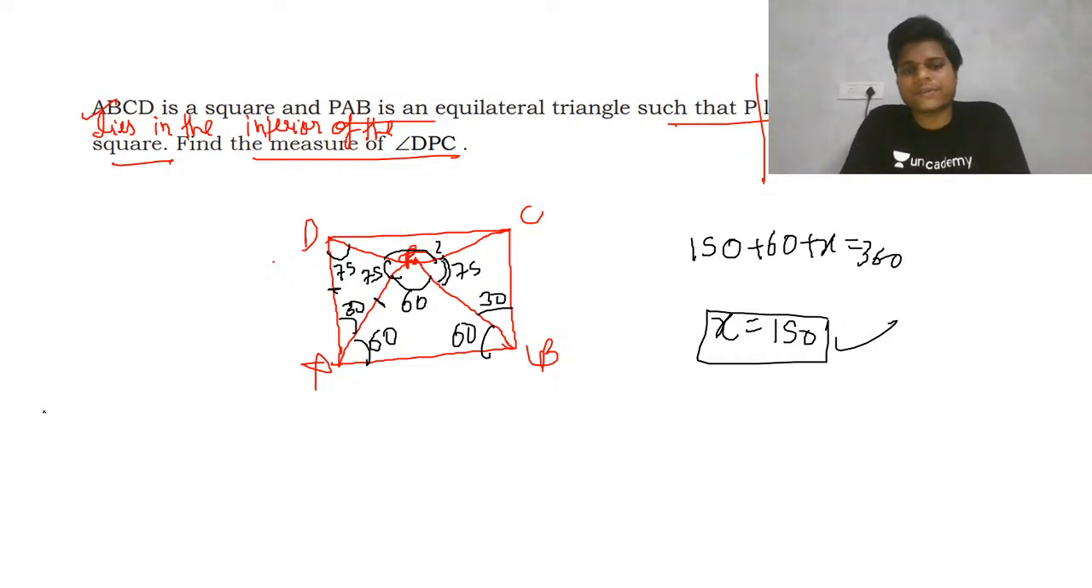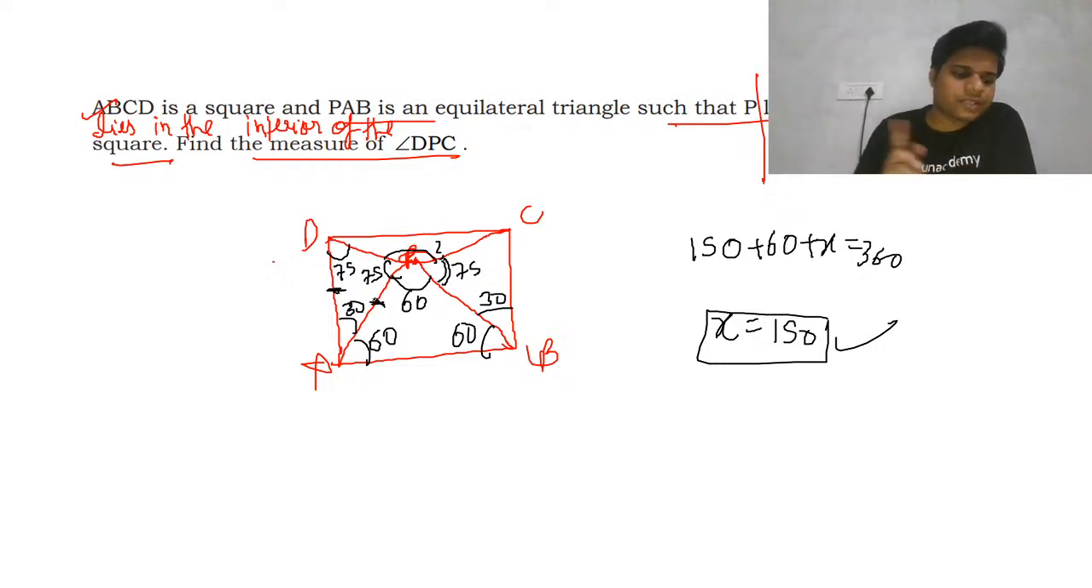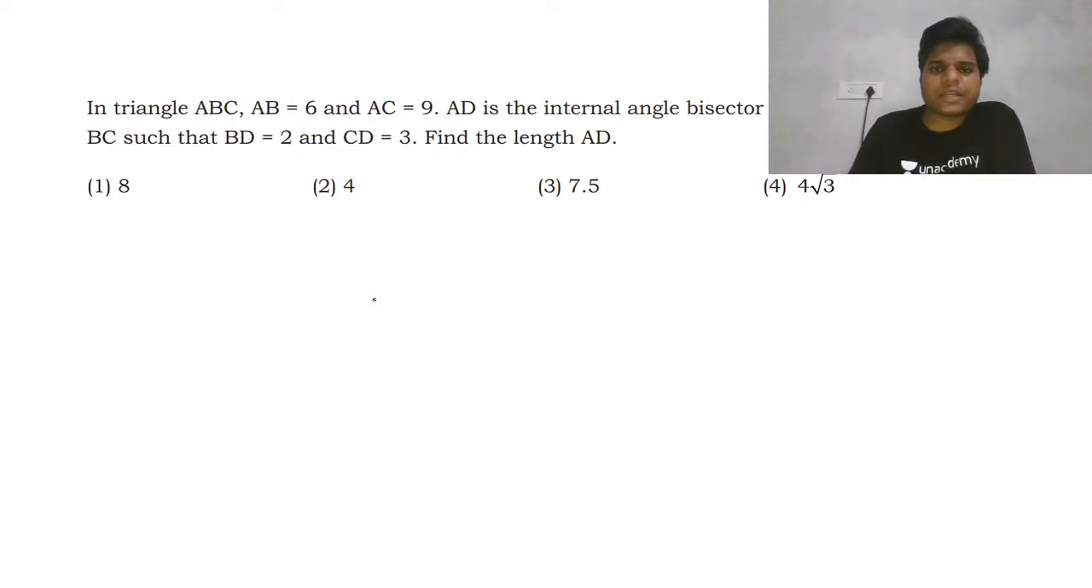You just have to be attentive to see that these sides are equal. If you get this, then it will not be a problem. Okay, so yeah, 150 is the right answer. Now let's move to the next question. Solve this one. In a triangle, I hope the question is visible, so let me write the question here. Let me see up to where this will be visible.